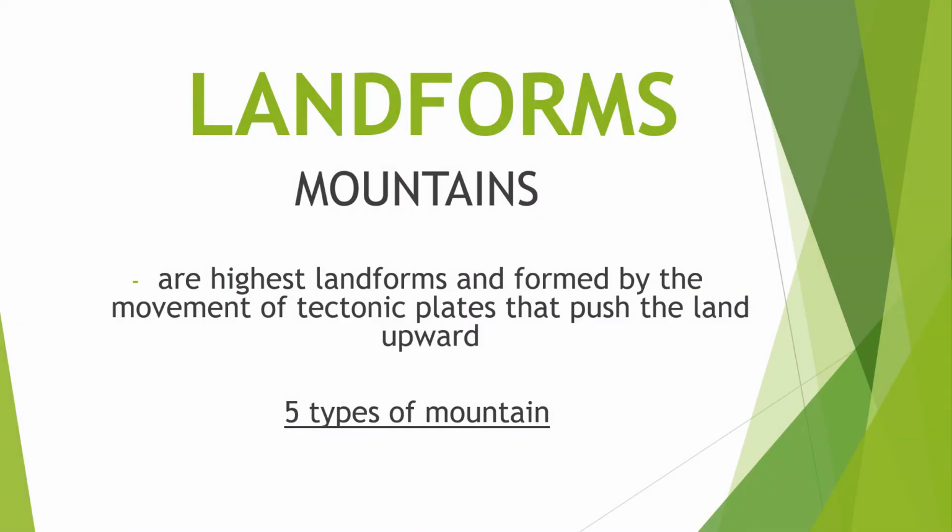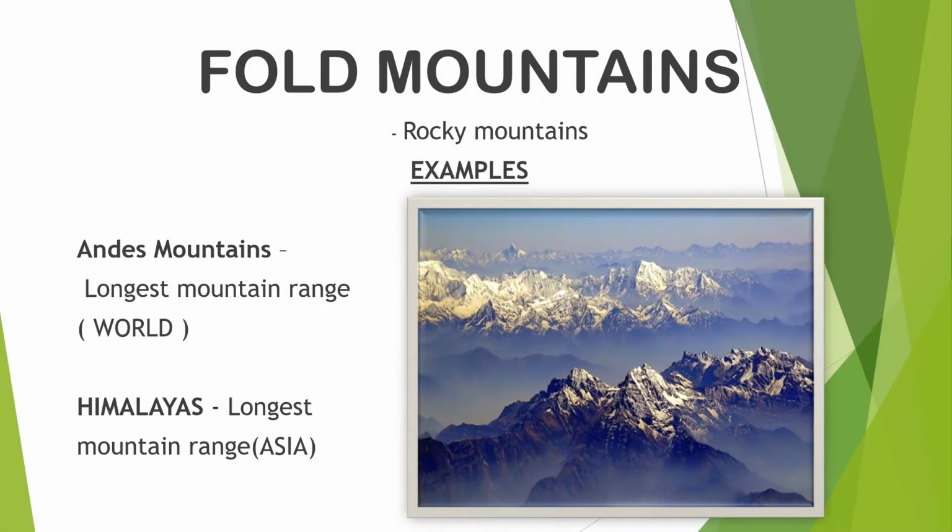Next up are the mountains. The mountains are the highest landforms and are formed by the movement of tectonic plates that push the land upward, like we discussed before. There are 5 types of mountains. First, we have the fold mountains. Fold mountains are the most common type of mountain we have today. Examples are the Andes Mountains and the Himalayas.